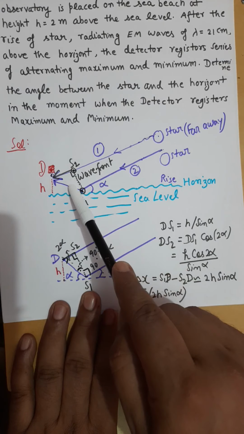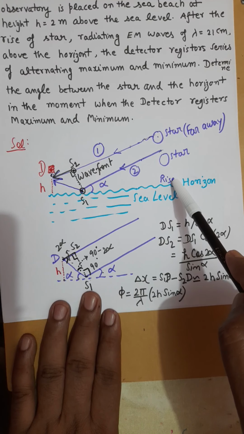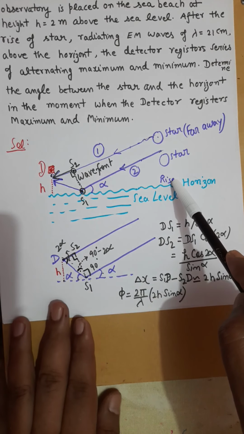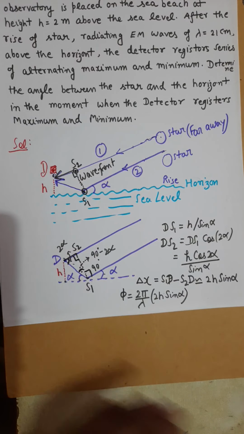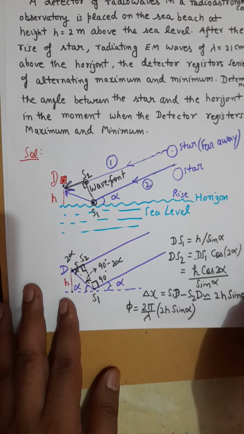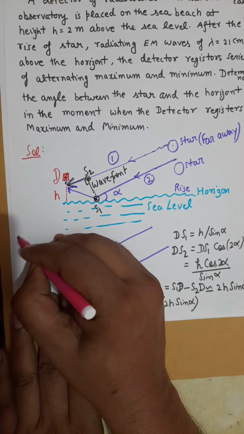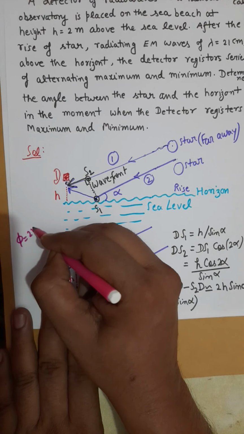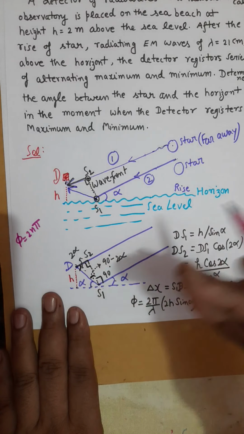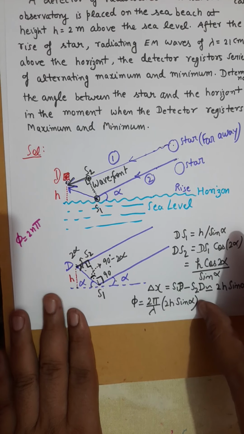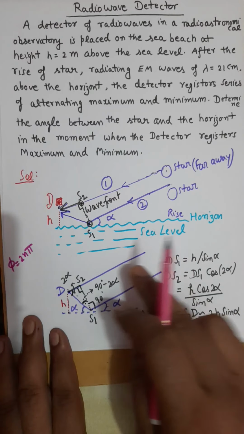Because of that additional phase difference pi, the criteria corresponding to constructive and destructive interference will change now, because in regular practice we write that when the phase difference is 2n pi, it is constructive interference. But here the situation is different. It is not the regular case.